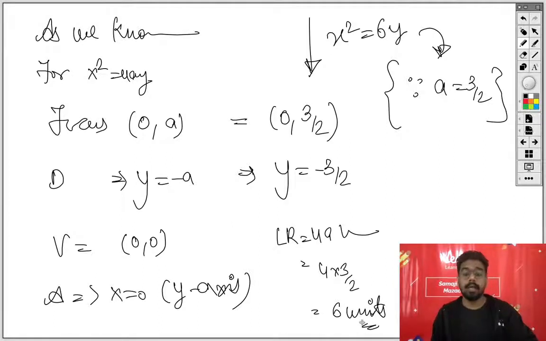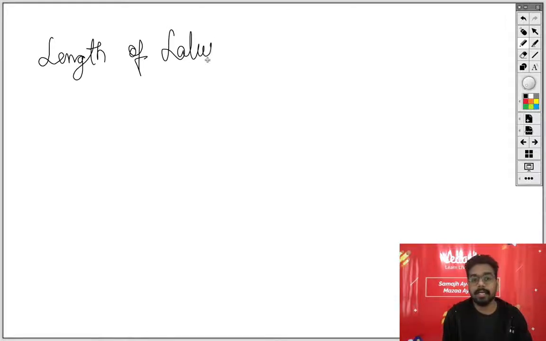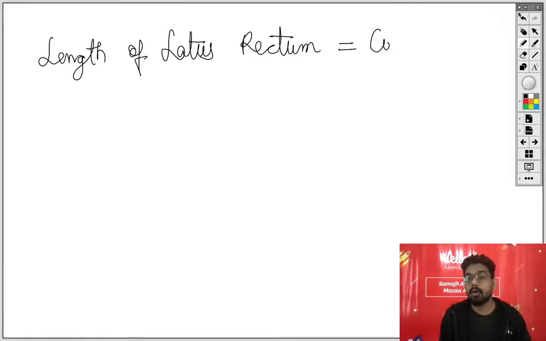Is it clear? Now it's a time of observation, a minor observation, that length of latus rectum, if you want to directly calculate for objective question, is basically coefficient of linear variable.